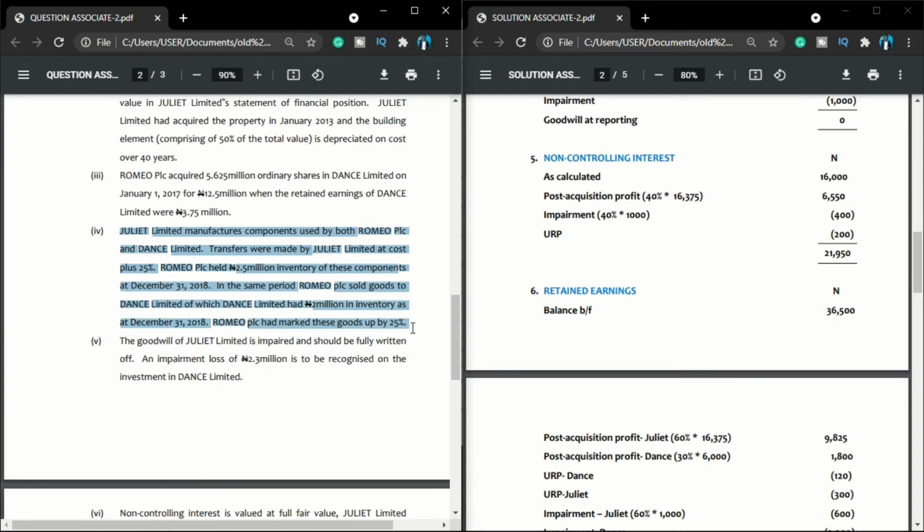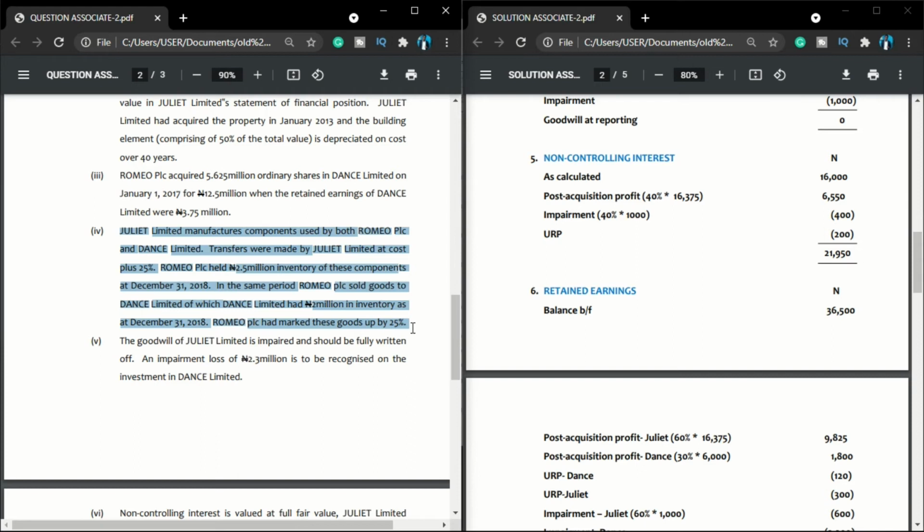Additional information 4 says, Juliet Limited manufactures components used by both Romeo PLC and Dance Limited. Transfers were made by Juliet Limited at a cost plus 25%. Romeo PLC held 2.5 million inventory of this component as at December 31, 2018.